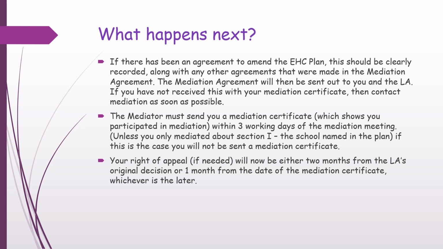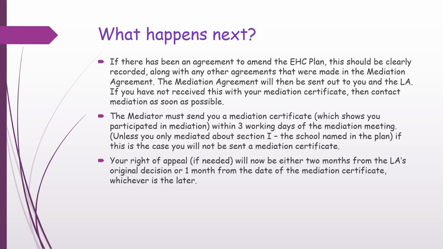So what happens next? If there's been an agreement to amend the EHC plan, this should be clearly recorded along with any other agreements that were made in the mediation meeting. The mediation agreement will then be sent out to you and the local authority. If you've not received this with your mediation certificate, then contact mediation as soon as possible.